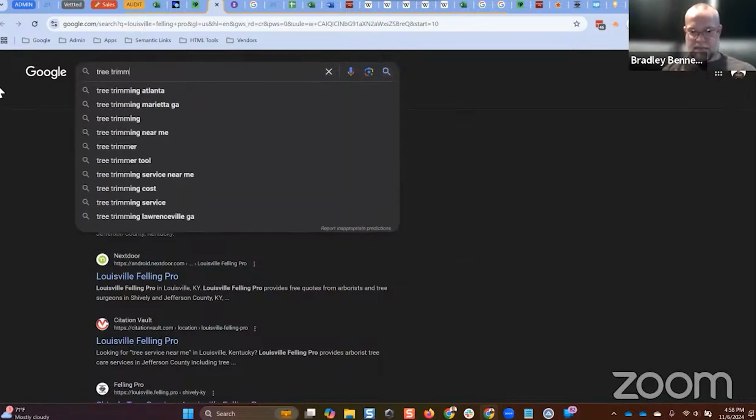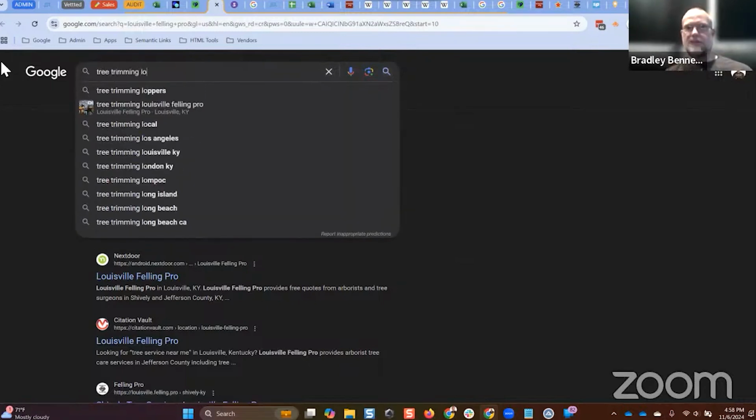Example, you guys seen this before? Take a look at this. Look what I just typed into the search results. Tree trimming LOU. You see the suggestions? Do you see all of these are text-based suggestions? Except for one. Which one? Louisville Felling Pro. It's got a map image. What else does it have? It has map location information because this has a published street address. It has location information in the suggest box.